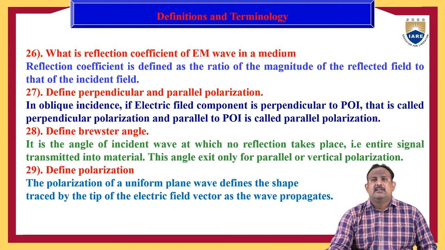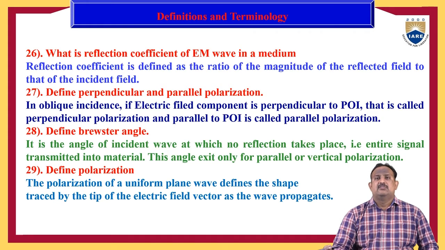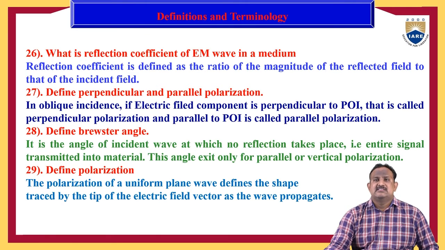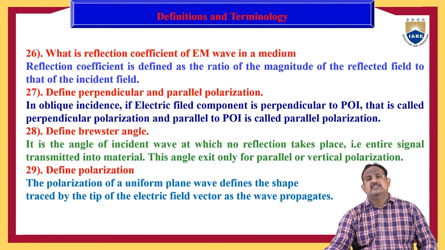Define perpendicular and parallel polarization. Here we can define the two types of polarization. In oblique incidence, if the electric field component is perpendicular to the plane of incidence, then it is called perpendicular polarization. And if the electric field is parallel to the plane of incidence, then it is called parallel polarization.